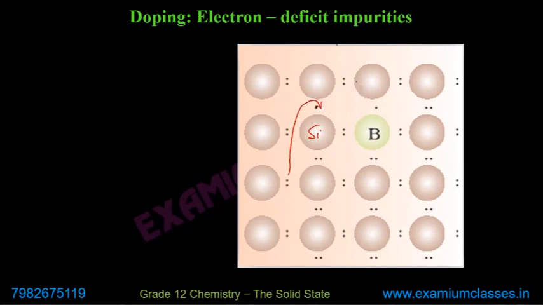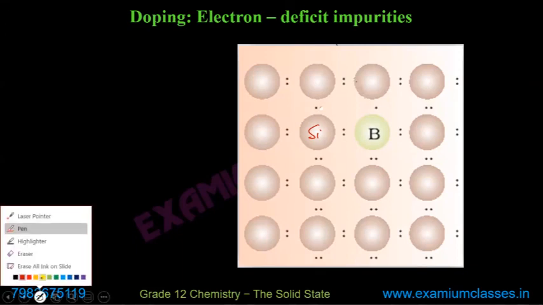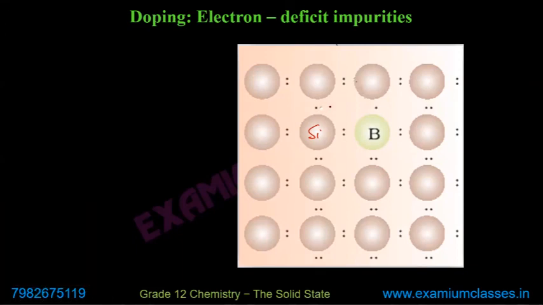This electron moves to make the valency of that silicon balanced. Then a hole will be created here. So it means the electron is not what is moving at all. What is moving actually? It is a hole which is moving. First, when the electron moved from here to here, actually the hole moved from here to here. Then when the electron moved from here to here, we can say that the hole moved from here to here.